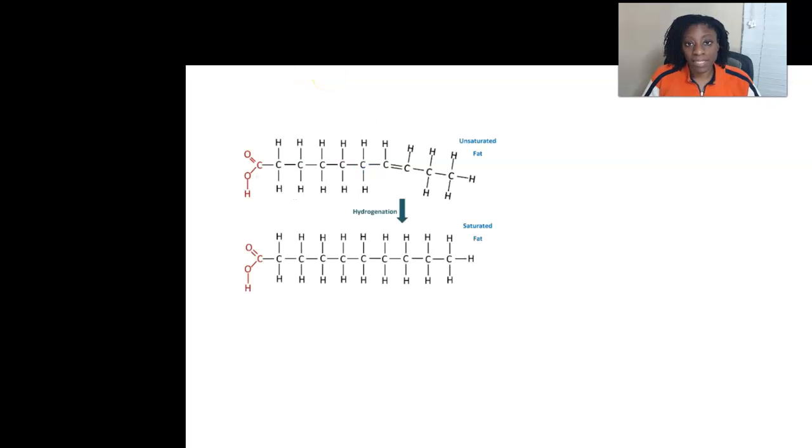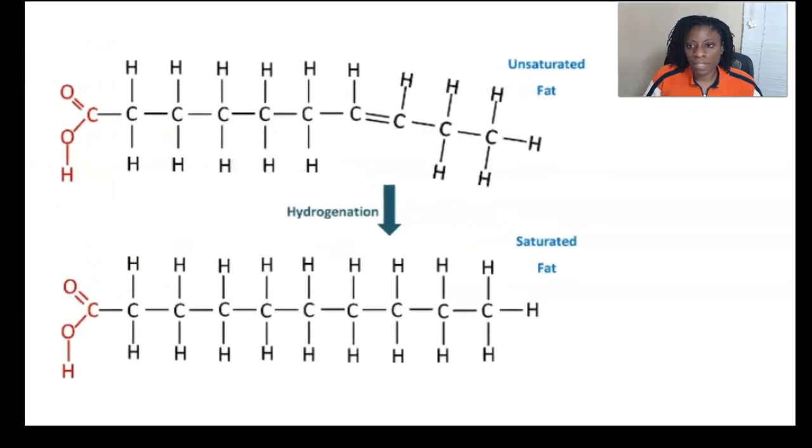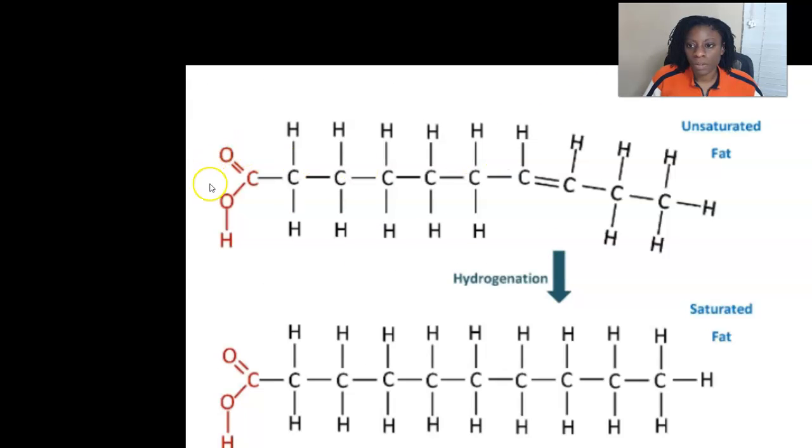Unsaturated fats can be synthetically converted into saturated fats by having hydrogens added. So let's take a look at how that works here. So I've got one individual unsaturated fatty acid chain. Again, we've got this carboxylic acid at the end, and then the hydrocarbon skeleton. And here we see these two carbons.